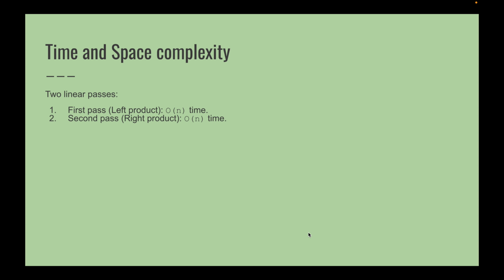Both passes take O of n time because we are just moving through all the elements of the array. So the total time complexity is going to be O of n, because O of n plus O of n is O of n. In the first pass we built the array and stored all the products of the elements, which takes O of n, and for the right product we take O of n. So in total it becomes O of n.